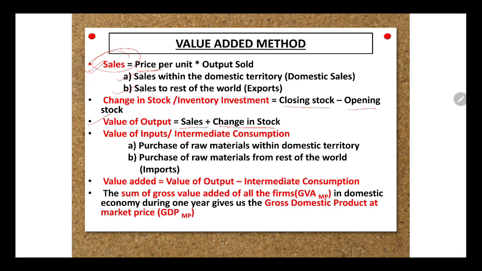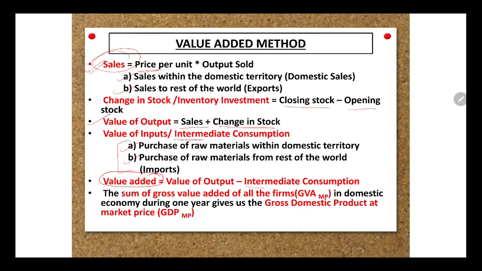was used as a raw material. So that intermediate consumption includes whatever you are purchasing as raw material within the domestic territory or anything you are importing from the rest of the world. So both these things are included under the term value of IC, and we deduct these values from the value of output. Then only we will get how much value has been added to our commodity.